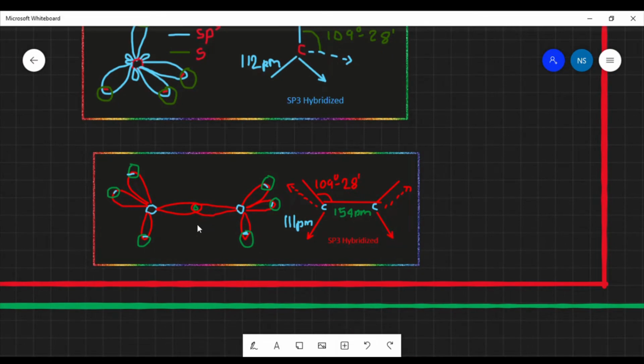Similarly, we can see the orbital diagram of ethane, that is, there are 2 carbon atoms over here, and over here also we can see there are 4 sp3 hybridized bonds, from which one is used to join the carbons of the two groups and the other 6 are used to join with the hydrogen atoms. In this case the bond length between these two carbon atoms is 154 picometer and the bond length between carbon and hydrogen is 111 picometer. Also the bond angle remains the same, that is 109 degree 28 minutes.